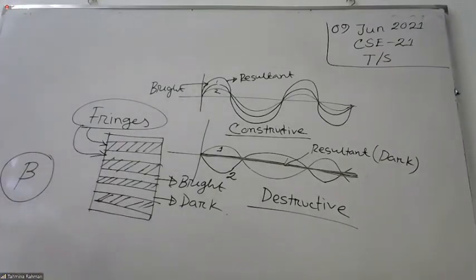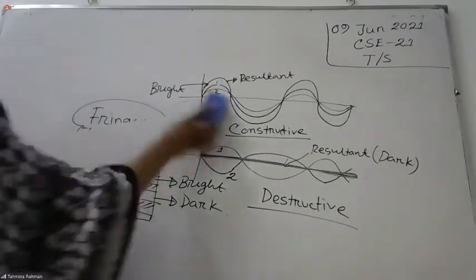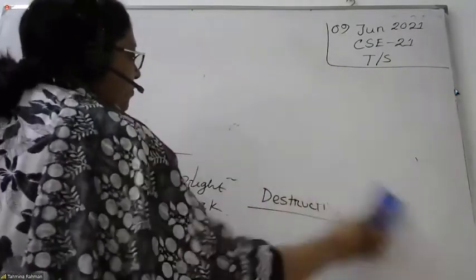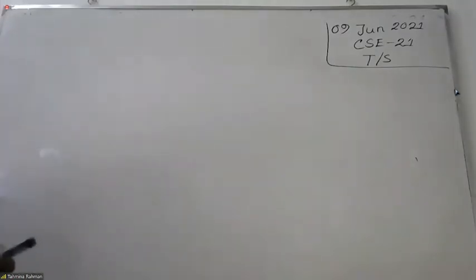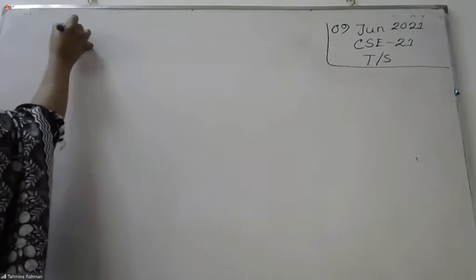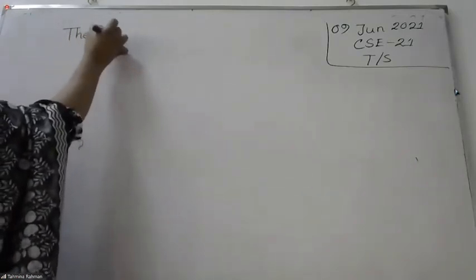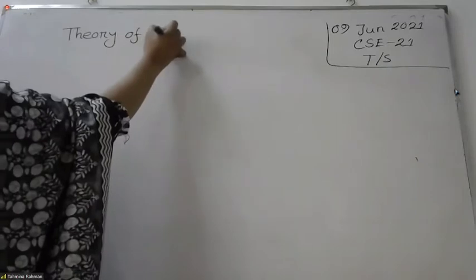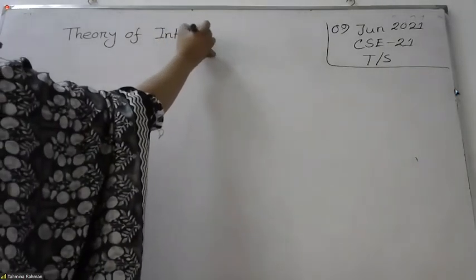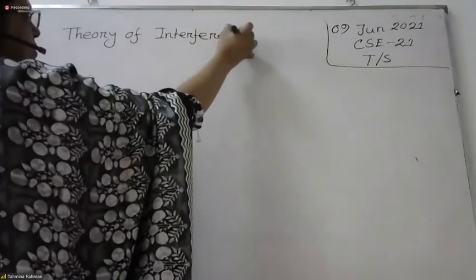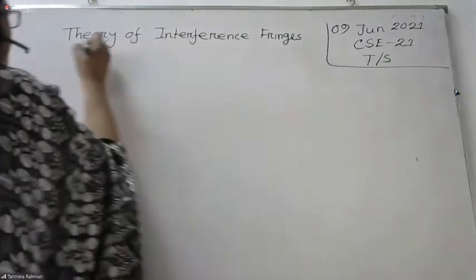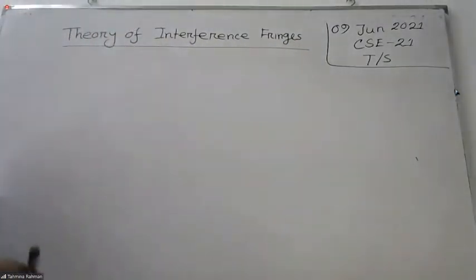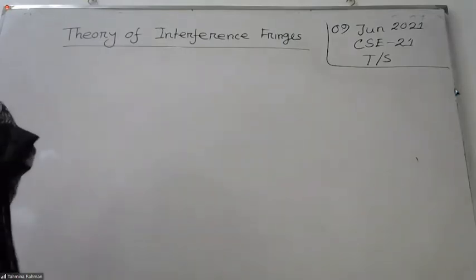Next is the theory of interference fringe, that is, basically we have to calculate the fringe width.